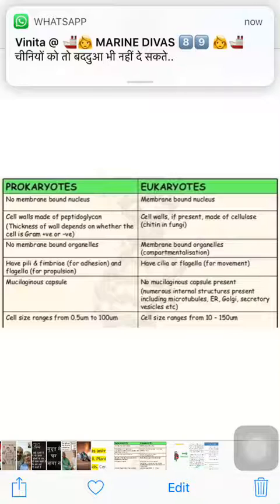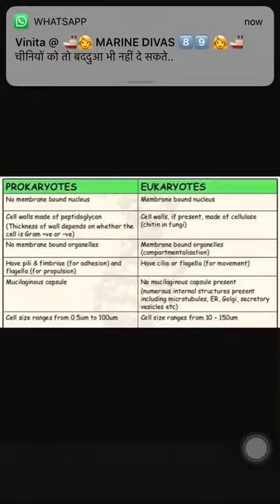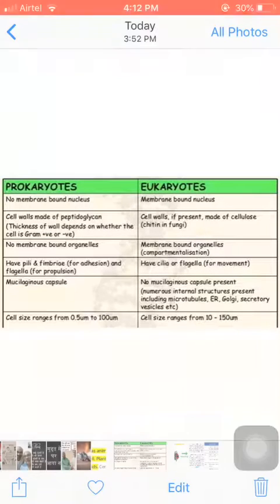Example of multicellular organisms in plants, you can give the example of mango tree, jasmine, rose, and in multicellular heterotrophs, you can give the example of mushroom, and in animals you can give the example of human being, monkey, dog. These are the examples of multicellular organisms.